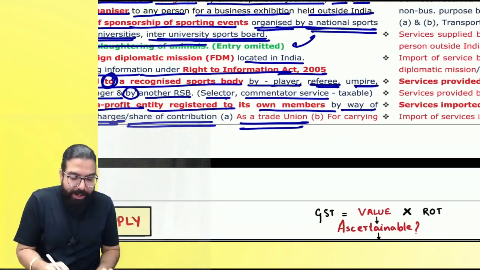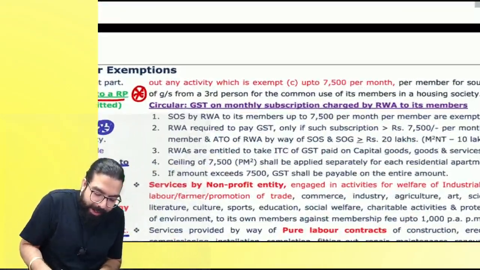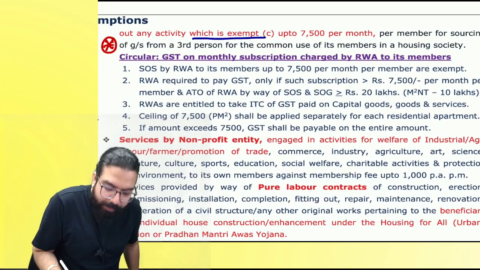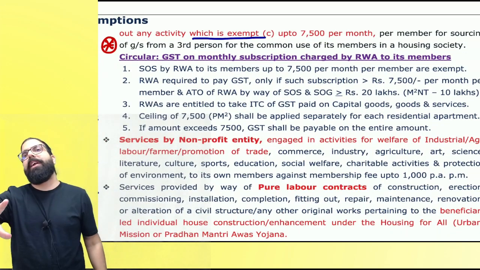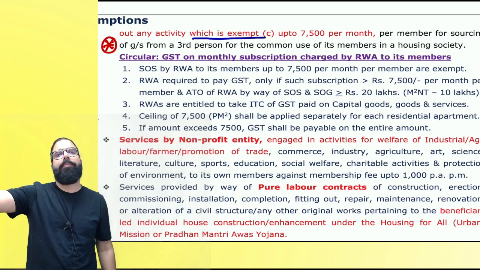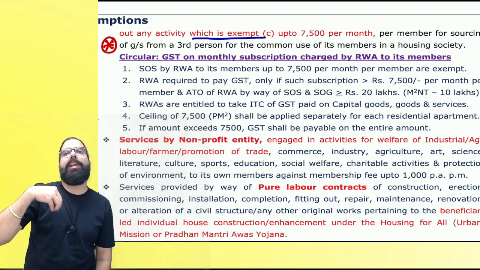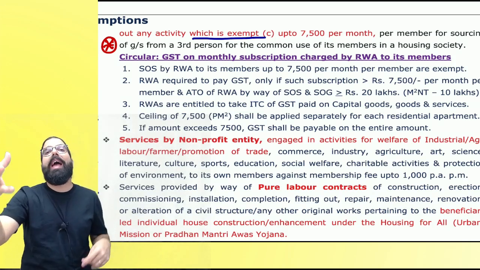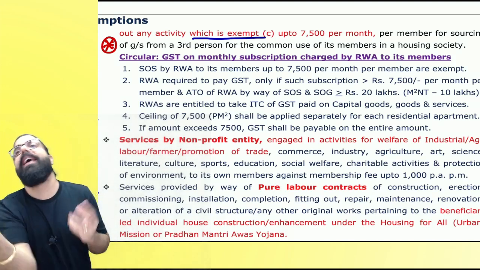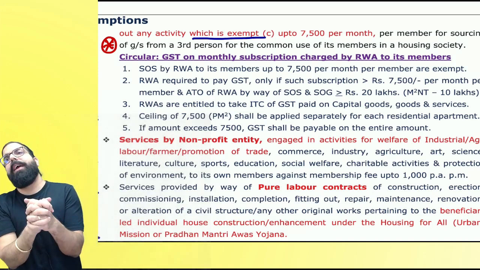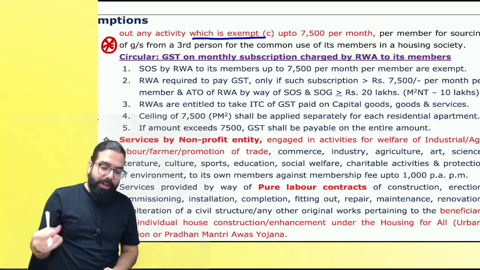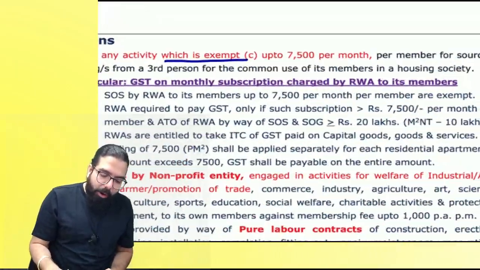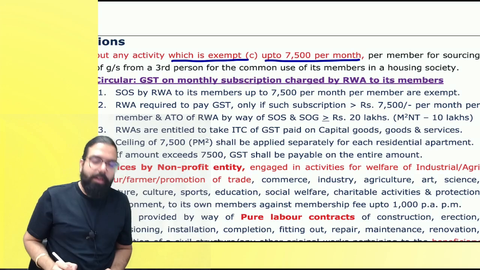Can we go ahead? As a trade union or for carrying out an activity which is exempt. Tell me one thing. Supposing I'm a trade union giving services to the members, exempt. Are we clear? Supposing I'm going ahead and giving services to a member and we are carrying out that activity which is exempt activity, then also it shall be exempted. And the last one over here is if the amount charged is up to 7,500.